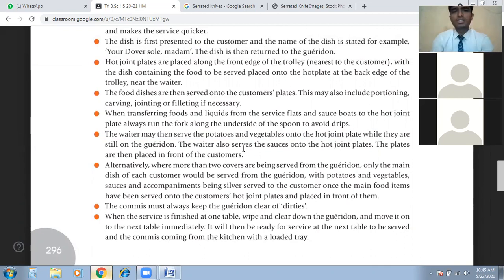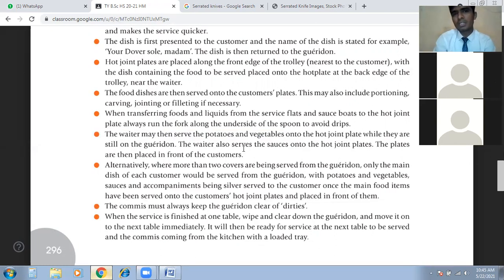So after we serve the potatoes, vegetables on hot joint plates, and the hot sauces on the gueridon service, what we have to do, we don't have to serve potatoes and vegetables on the... So this is actually a tricky part. Understand carefully. We have to prepare the dish on the gueridon service. We serve the vegetables and potatoes on the trolley. That plate is on the trolley. We put potatoes, sauces, whatever we have to serve to the guest, here. Because these vegetables, potatoes and sauces are the accompaniments, we don't have to serve to the guest. We have to serve.